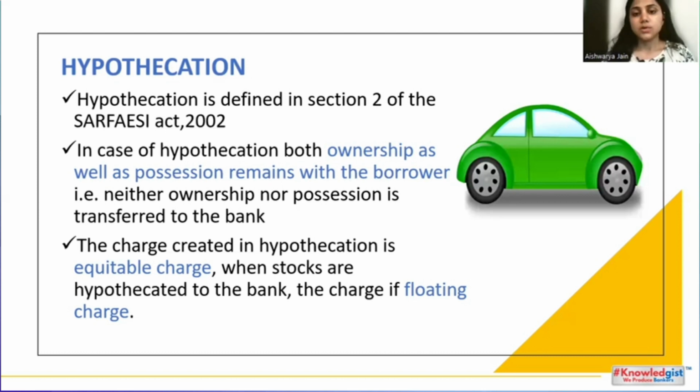Suppose you are selling furniture in your showroom. That furniture item will keep changing. It will be fluctuating because the customers will come and you will sell that furniture to them. So the stock will never be the same, and you will also purchase more furniture of new designs. So the stock in your showroom will keep fluctuating. So the charge created on the stock is a floating charge. It can never be an equitable charge because the stock keeps on changing.